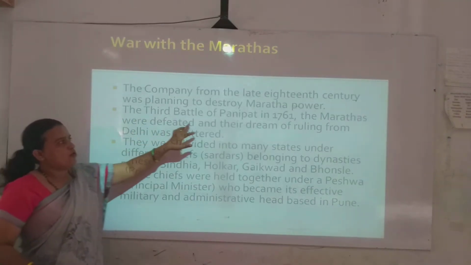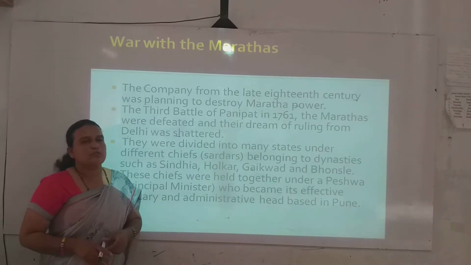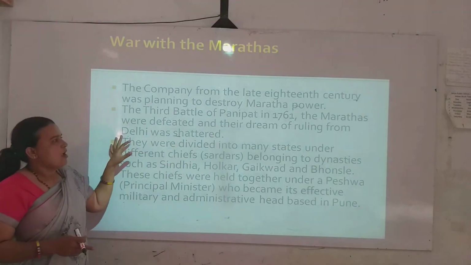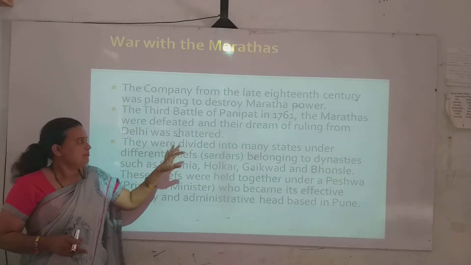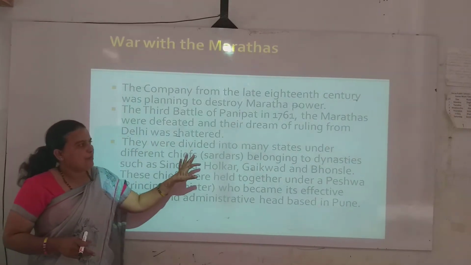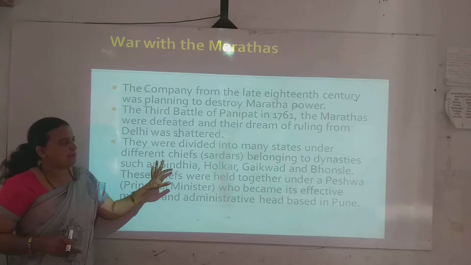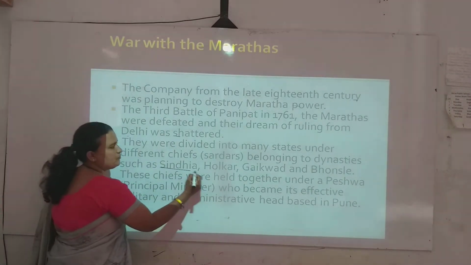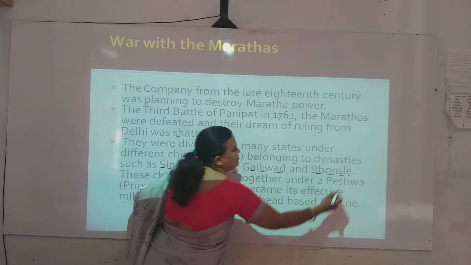In the third Battle of Panipat in 1761, the Marathas were defeated and their dream of ruling from Delhi was shattered. They were divided into many states under different chiefs belonging to dynasties such as Scindia, Holkar, Gaikwad and Bhosles.